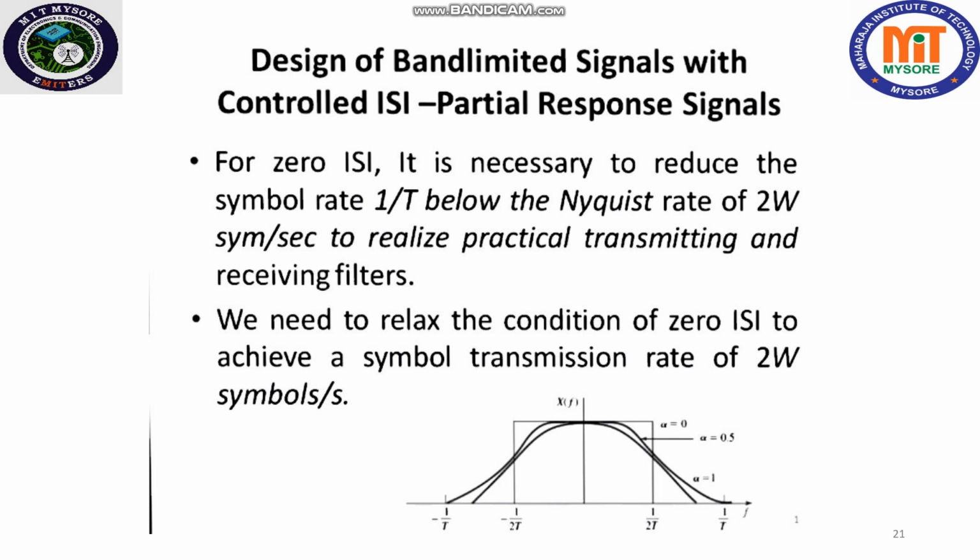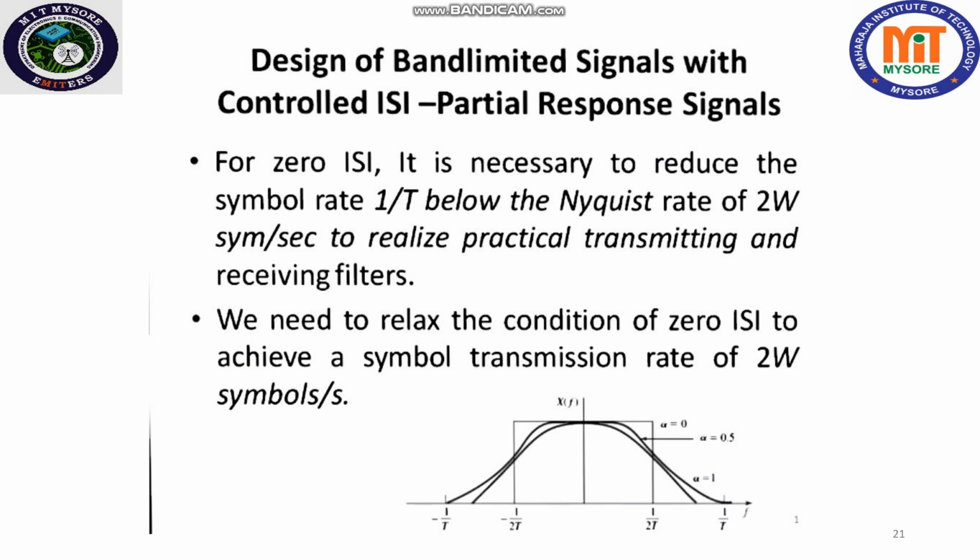On the other hand, suppose we choose to relax the condition of zero ISI and thus achieve a symbol transmission rate of 2W symbols per second. By allowing for a controlled amount of ISI, we can achieve this symbol rate. So we have settled for partial response signals instead of zero ISI signals.